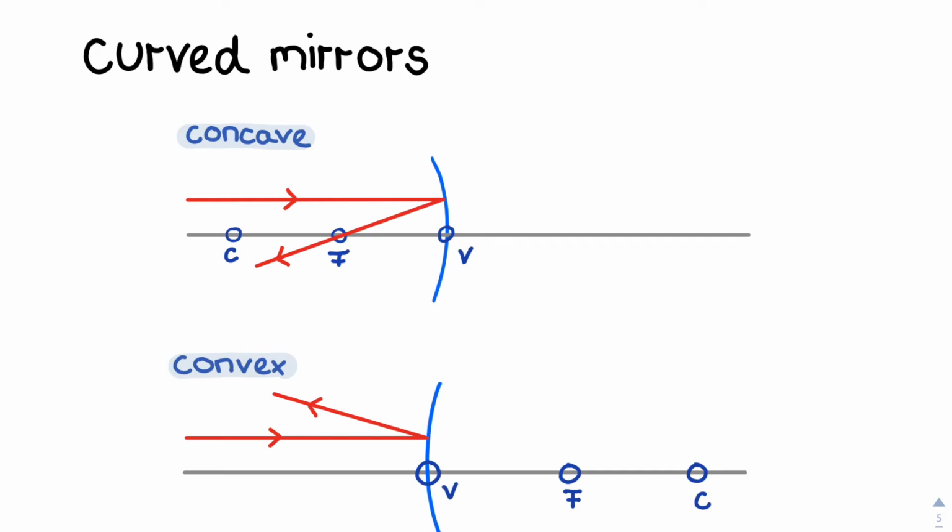There are 2 types of curved mirrors. The first one is the convex mirror, and its opposite is called the concave mirror. In this one you can see the reflections on the inside.